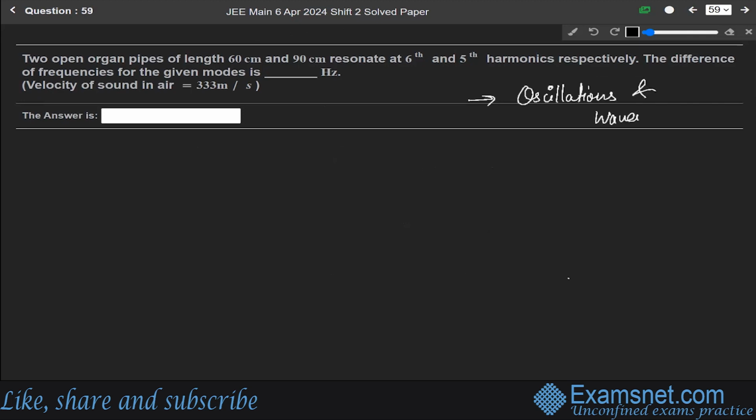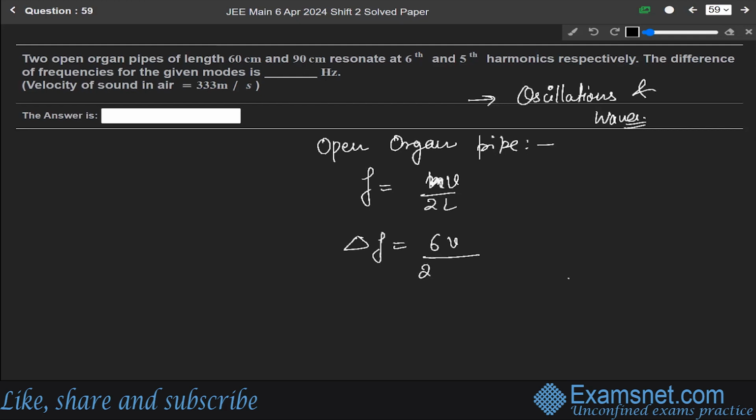Oscillations and waves. First we know that the frequency in an open organ pipe is given as f = nv/2L. So delta f can be written as the sixth harmonic minus the fifth harmonic. So delta f will be 6v/(2 × L) with L = 60 centimeter, that is 0.6, minus 5v/(2 × L) with L = 90 centimeter, that is 0.9.